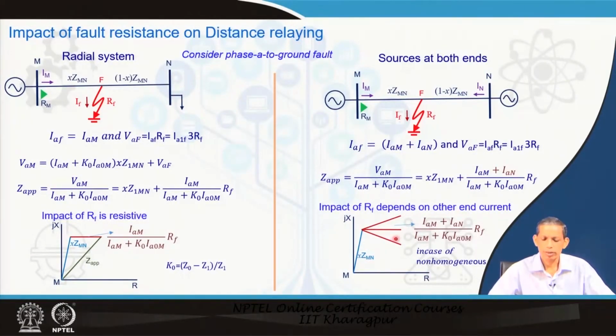So, what we see here is that because of this modulating factor from the infeed current, this part can be modulated at different angles. One perspective is that if the infeed side does not match the impedance angle of this side, that is a non-homogeneous situation, then the corresponding angle also becomes modulated, and therefore it may not be a horizontal line as we discussed here. It may be modulating this side or that side depending upon the situation.